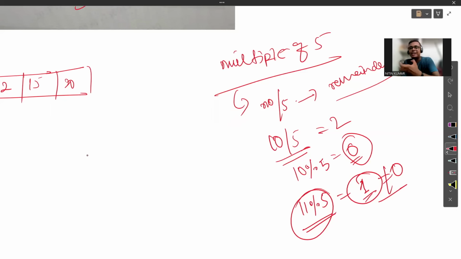And if it comes to be 0, then you should know it is a multiple of 5. And then obviously you do not have to pay for that particular candy. You can buy it simply. But for other values which are not multiples of 5, you have to pay as much amount as is stated at that particular index of the array.